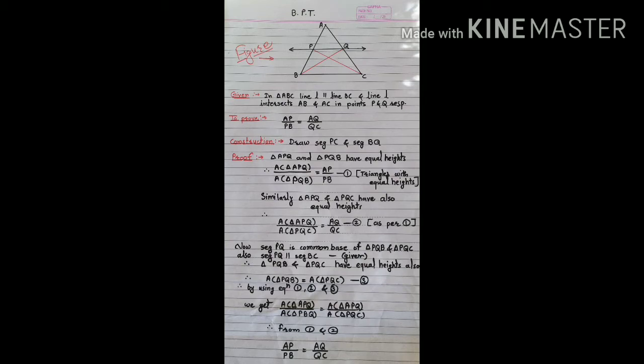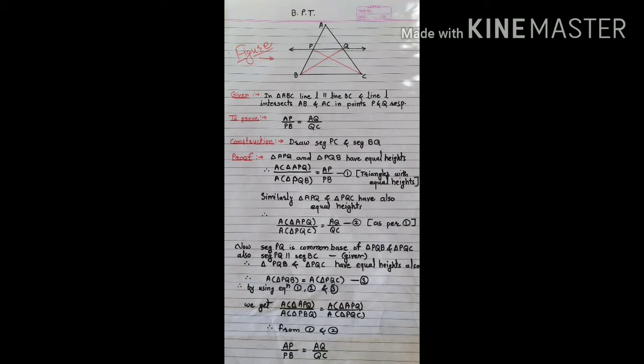Now the proof is, in triangle APQ and triangle PQB, both triangles have equal heights, and therefore area of triangle APQ upon area of triangle PQB is equal to AP divided by PB. This is equation number 1, and the reason is triangles with equal heights.